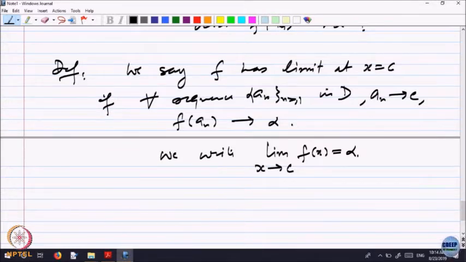So keep in mind, limit is something to which the function is approaching as you approach the point in the domain. So naturally the condition is, there should be at least one sequence in the domain converging to that point. Otherwise, what are you going to predict? You are not going to predict anything.